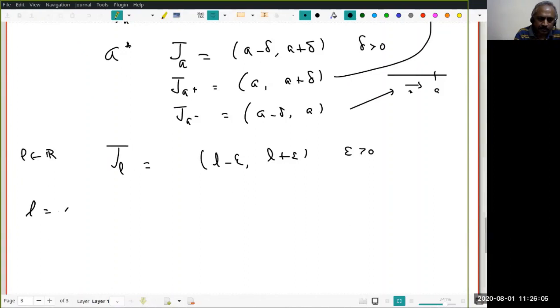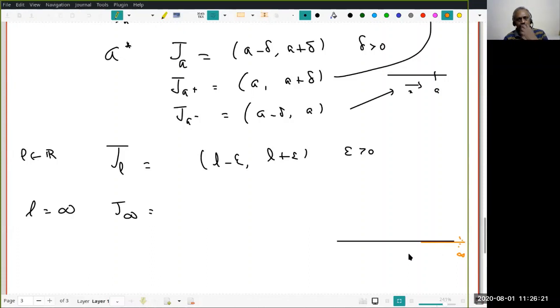And suppose L equal to plus infinity, I want an interval of infinity. Infinity simply means you keep on going, somewhere far away. If you remember how I defined limit a_n equal to infinity, that is a_n diverges to infinity, you will remember. What does it mean? I have to look for some r positive. Therefore, that will be r to infinity, that is the set of all x in R such that x is greater than r.